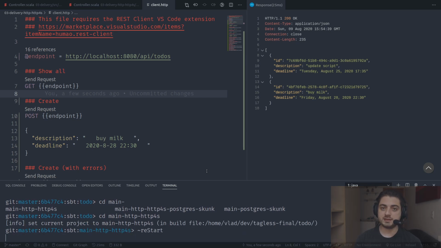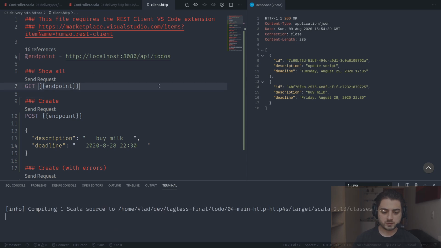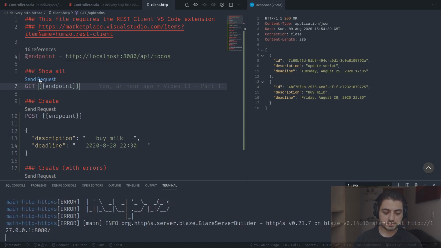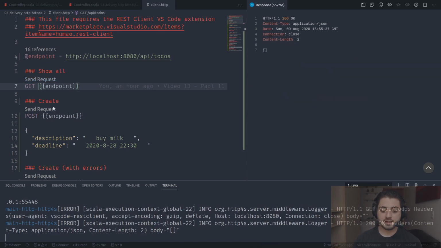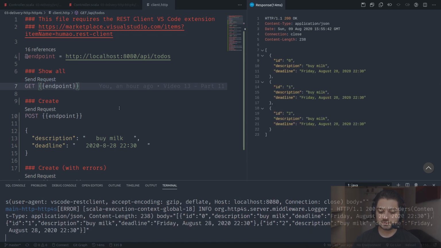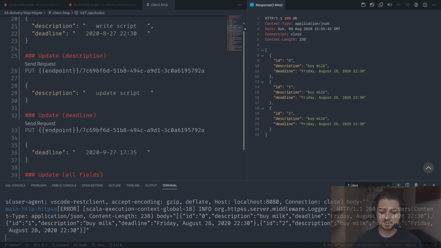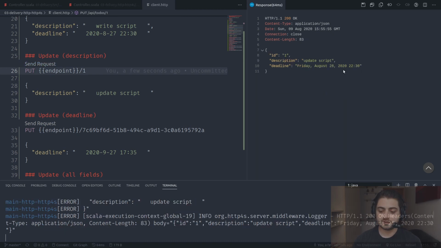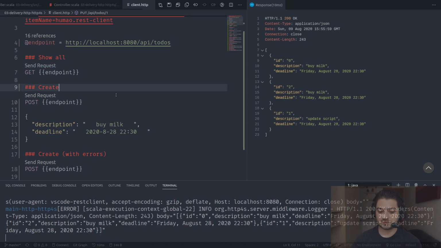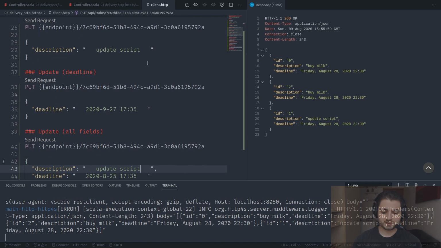So this is the one that does not use the database. Okay, so we're just gonna go and do show all once it finishes compiling. Okay, so we're gonna do show all. Okay, and now if we create a couple of these, the IDs are going to be integers. Show all is like 0, 1, 2. And so if I want to update something, for example, update the description, I can just go and say 1. And it's going to turn this by milk into update script, which is way more convenient than copy pasting these UUIDs like this, right? Update script.